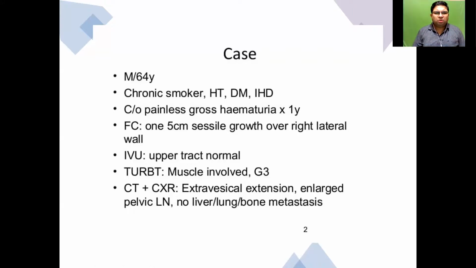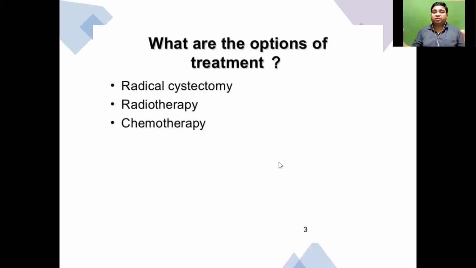So we found the upper tract is normal. We did a TURBT with high grade muscle involvement tumor. What are our treatment options in this case? Obviously, you have radical cystectomy, radiotherapy, or chemotherapy.